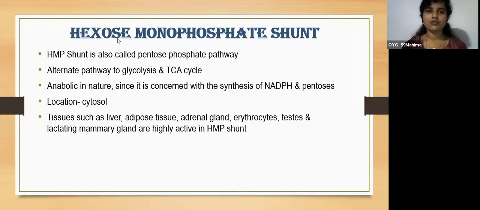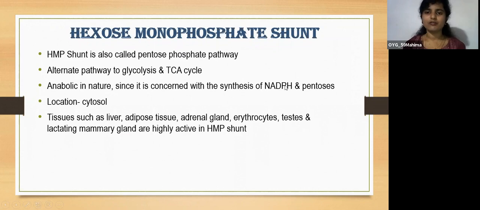So next is hexose monophosphate shunt. HMP shunt pathway is also called the pentose phosphate pathway, and it is an alternate pathway to glycolysis and the TCA cycle. It is anabolic in nature. Anabolic means it's synthetic in nature, because it is concerned with the synthesis of NADPH and pentoses.